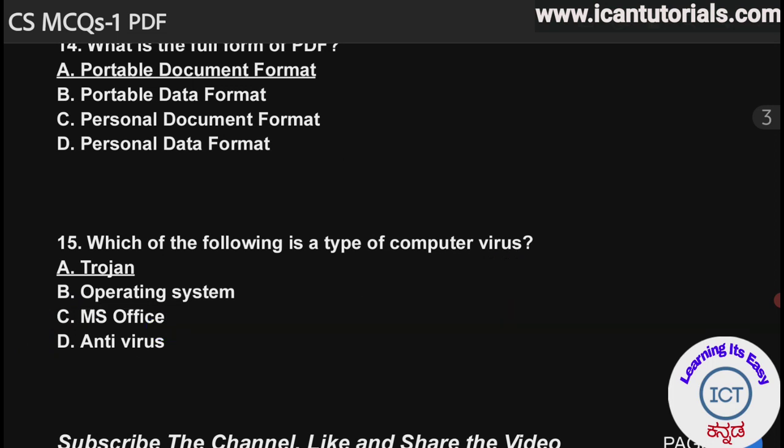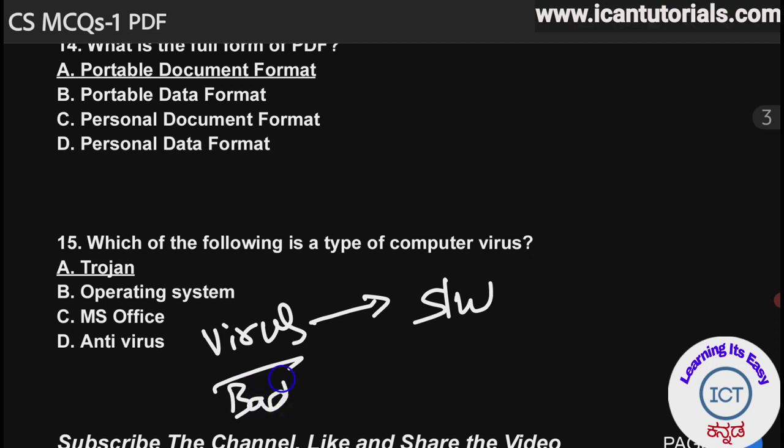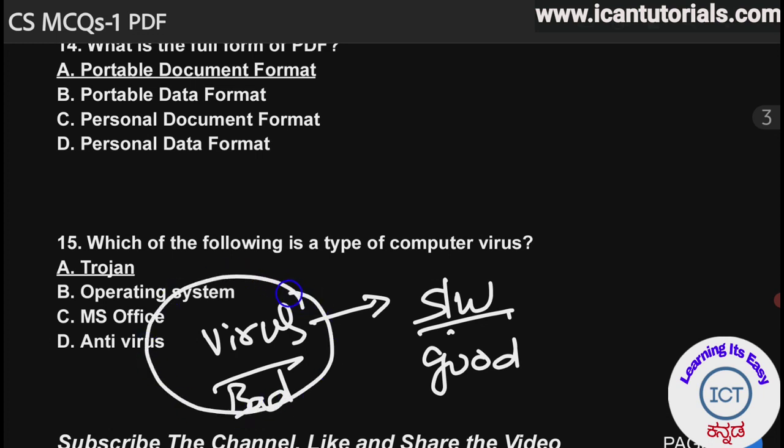Now let us see the summary. A virus is a software. These viruses attack our other softwares. We can call this virus a bad software, and the useful software a good software. To kill or remove this virus from our computers, we use another software called antivirus software.